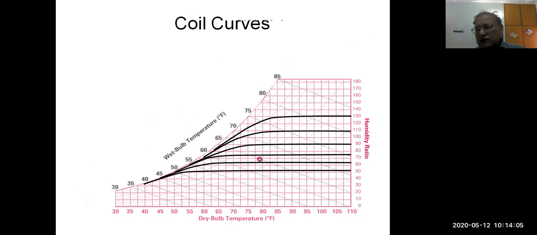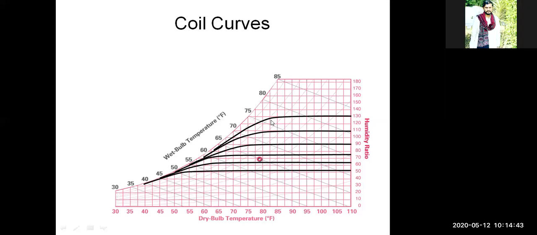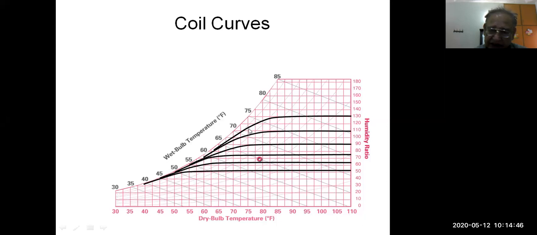That is good for calculation because we are not interested in how the actual process goes on. We are interested only in the entering and leaving conditions of the air in any device or apparatus. What actually happens is this: air first gets cooled at constant humidity ratio. This is the outer air, and towards the left it is sensibly cooled. Then condensation starts because of the low temperature. Now the temperature is such that the dew point is reached, so moisture condenses from the air, and its temperature is also cooled.